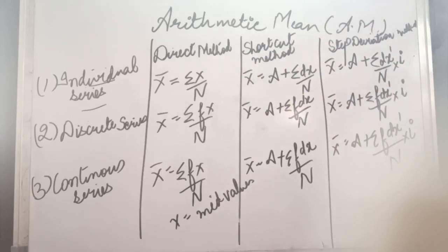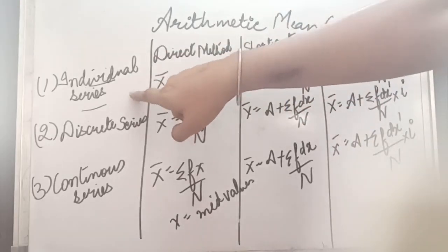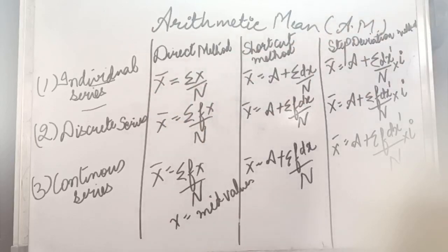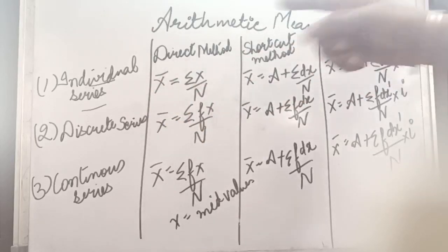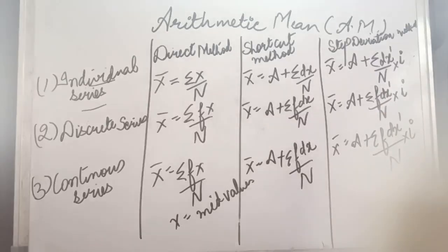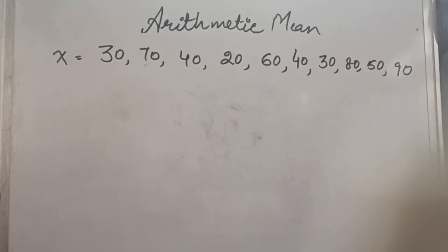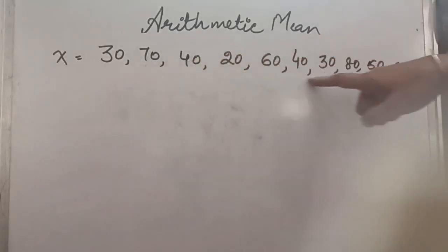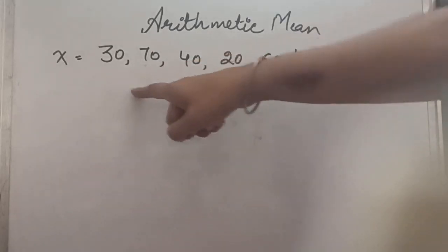Now let us see the first case, the individual series, and how these three methods will be applied there. Then we will move towards the discrete series, and in the same question we will see how these three methods are applied, and then we will move towards the continuous series. Now this is the question of individual series. Here only one thing, only the expenditure or wages, anything can be given to you.